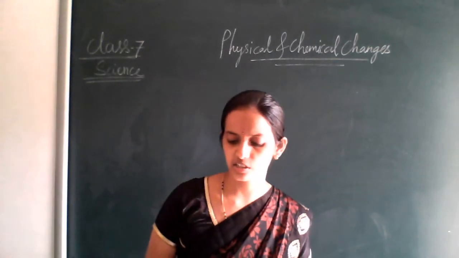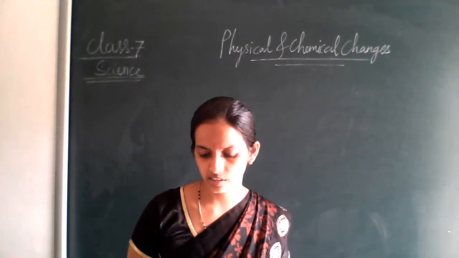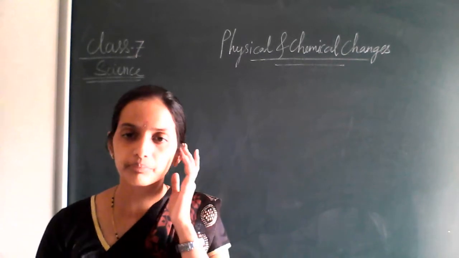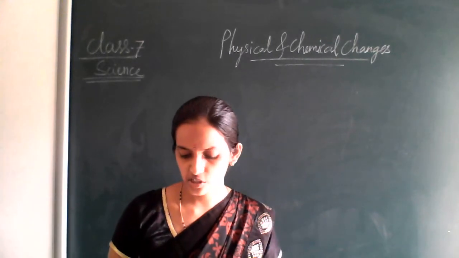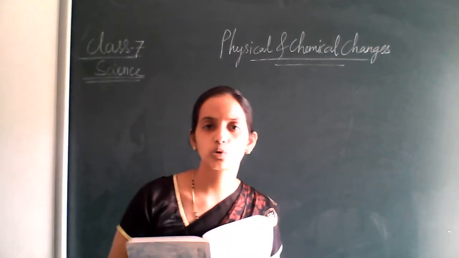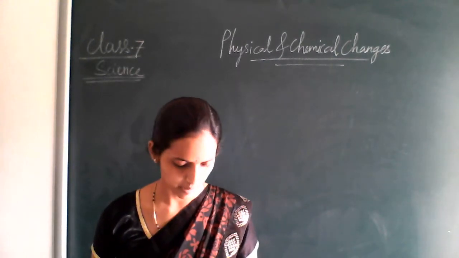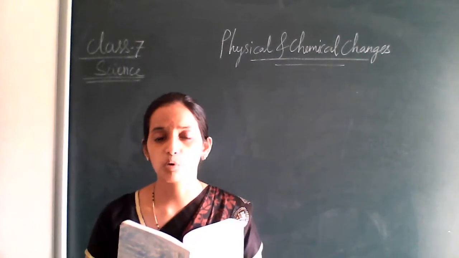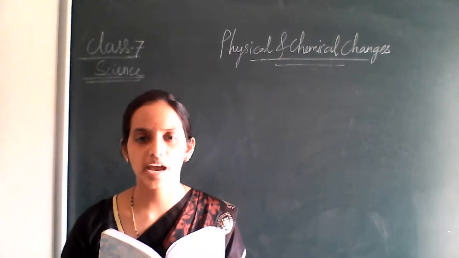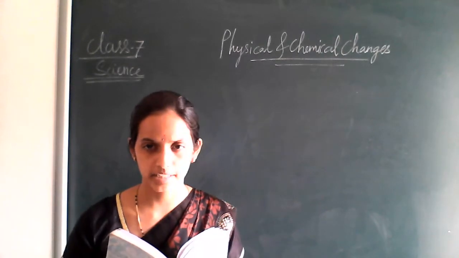If you see any change in the shape of the object, size, color or the state of the substance, then it is related to the physical property or the physical change. Or we can say in such a change, no new substance is formed. So in a physical change, there is no formation of any new substance. Then, what do you understand about the chemical change? Whenever there is a chemical change or a chemical reaction, there is always a formation of a new substance and new compounds, right.